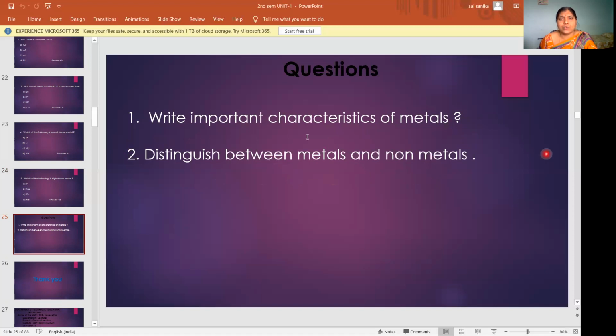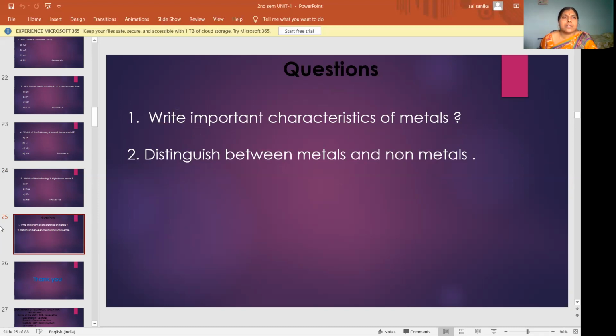Very, very important questions. Maximum times this question is repeated. Either they will ask characteristics or they will ask differences. It is important for both 3 marks questions and 5 marks questions.